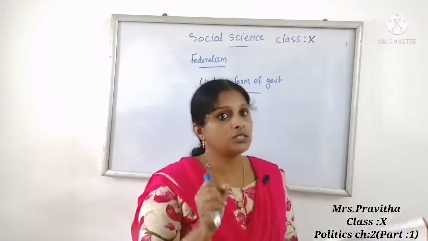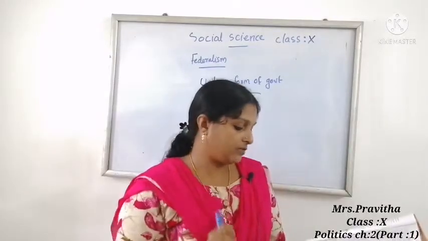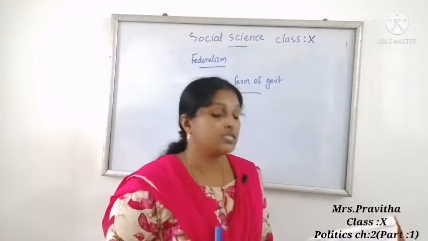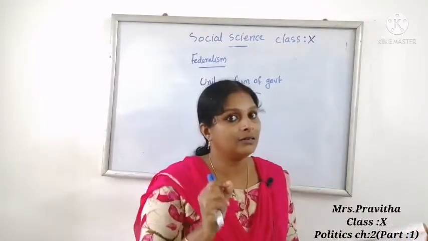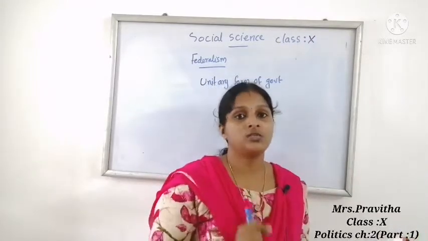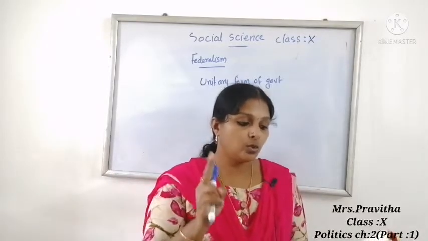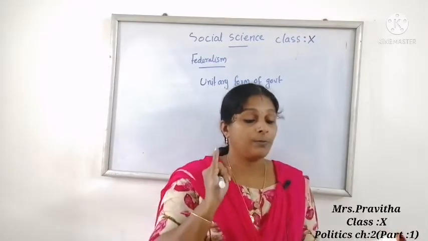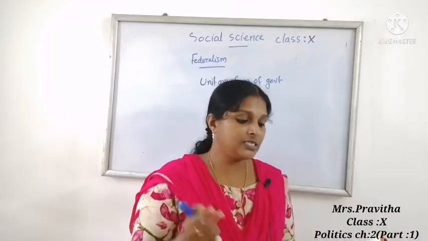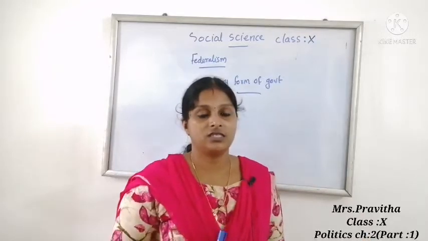Last, the sources of revenue for each level are specified clearly by the government to ensure financial autonomy. And the federal system has a dual objective. What are the dual objectives? One is to promote the unity of the country. Second, accommodate regional diversity.